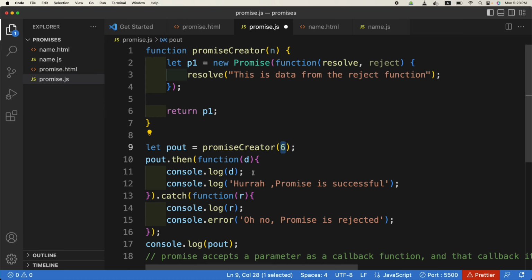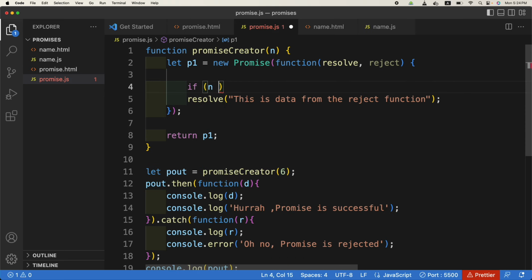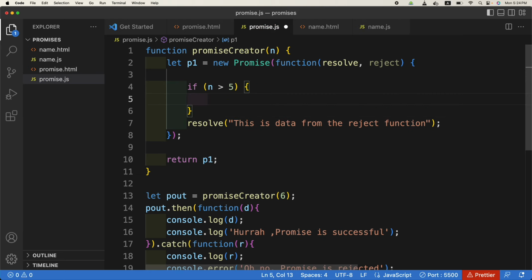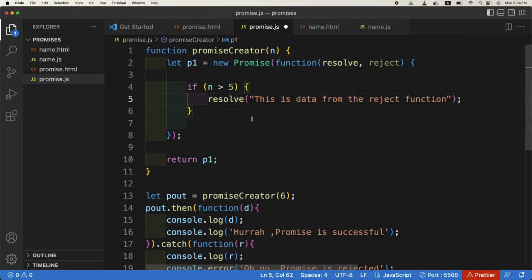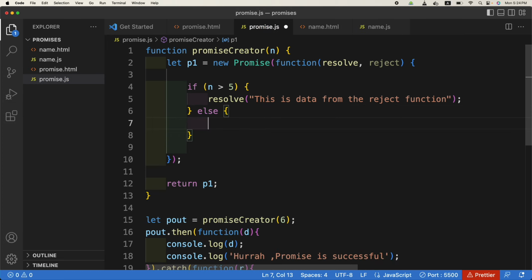So here, inside the resolve and reject, we will have the logic. If n is greater than 5, we will resolve the promise, else we will reject it.